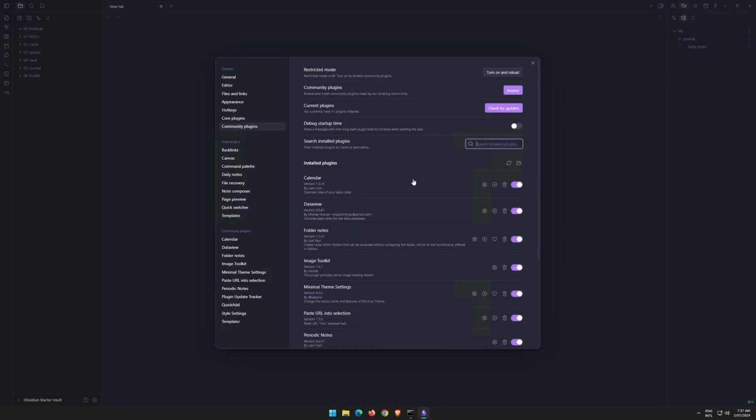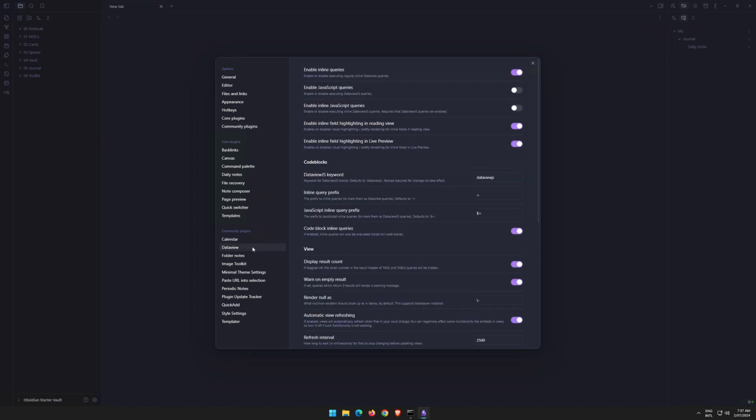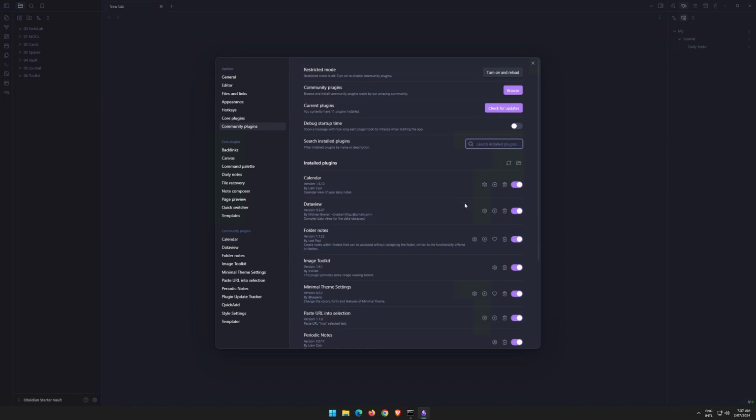Once we have all our community plugins installed, they're going to show up on the left-hand side here. We can go in and set each community plugin's settings within each of these sections. If we want to uninstall a community plugin, we can hit the little uninstall icon here. And if we want to disable a plugin, we can turn it off and it will switch it off on the left-hand menu as well.